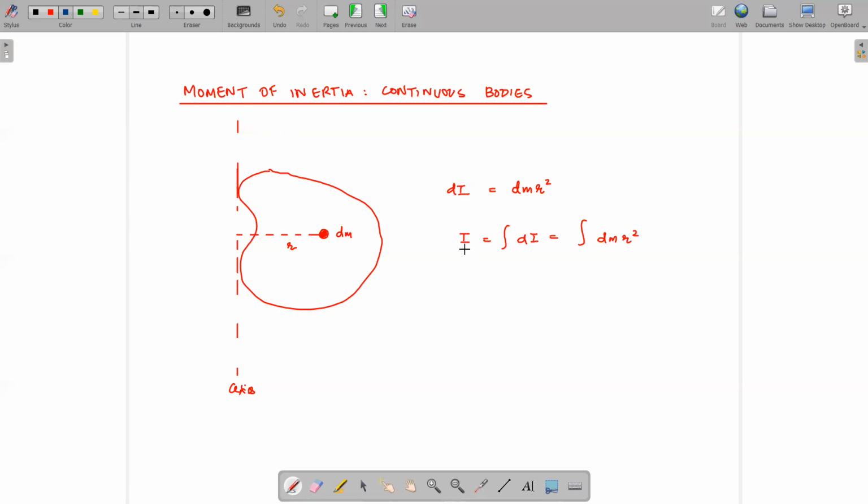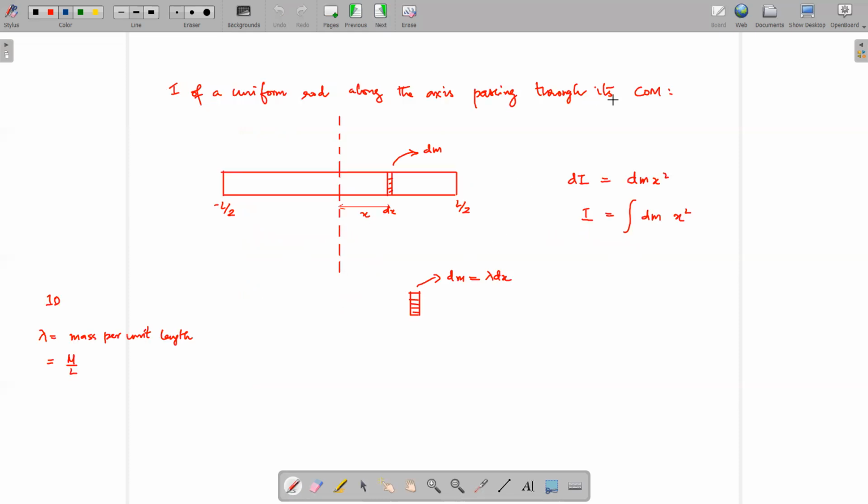Now, if we are to find I, what we have to do is integrate dI, right? So integrating dI, we will obtain the integral of r square dm. So this is the basic equation to find the moment of inertia in case of a continuous mass distribution. Let's take an example of a uniform rod. Here the rotation is about this particular axis. Let's find the moment of inertia. Say this is the center of mass. This axis is passing through the center of mass of the rod.